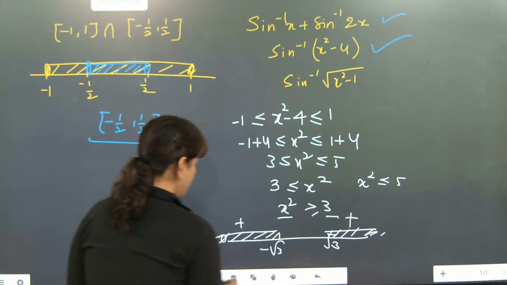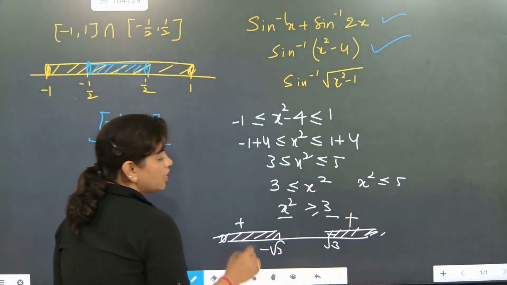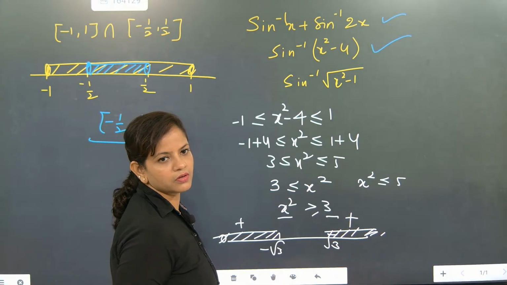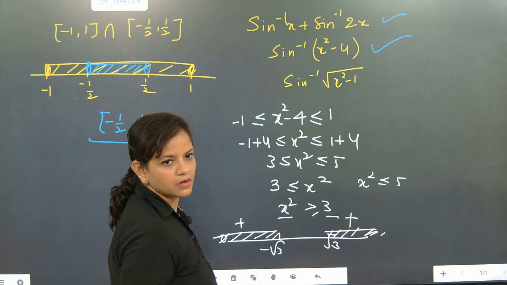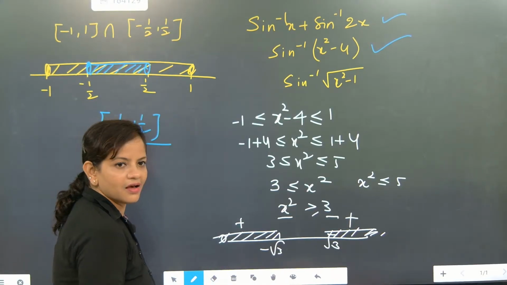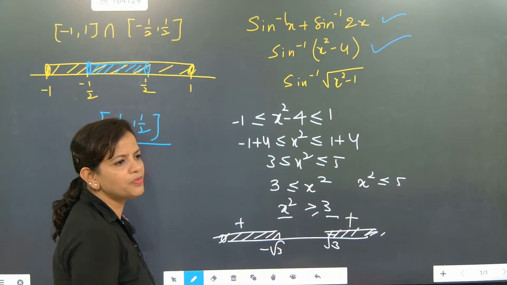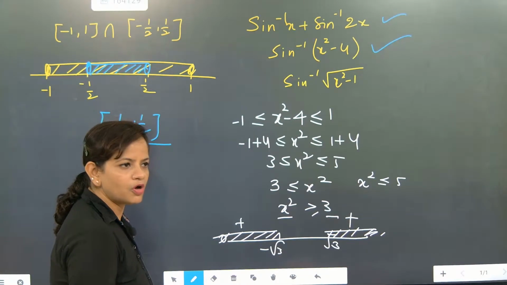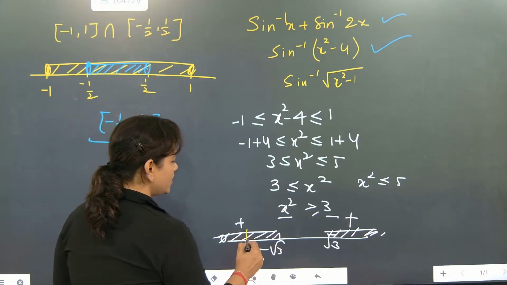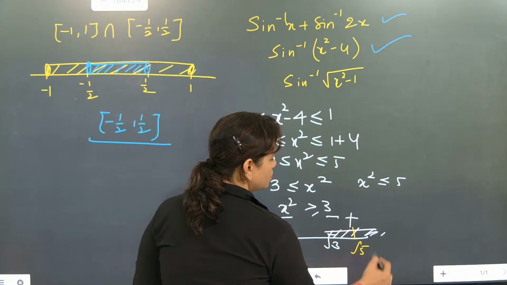So that means root under 5. Root under 5, first you remember one thing: what is the value of root under 5? Minus root under 5 is smaller or bigger? Smaller only, na? So here it will come minus root under 5 and here it will come root under 5.